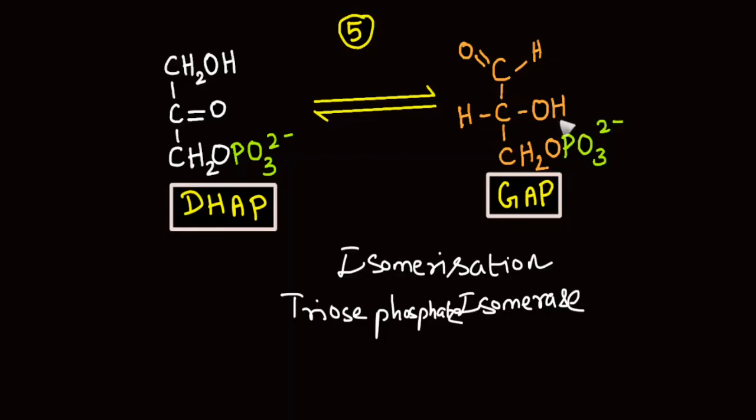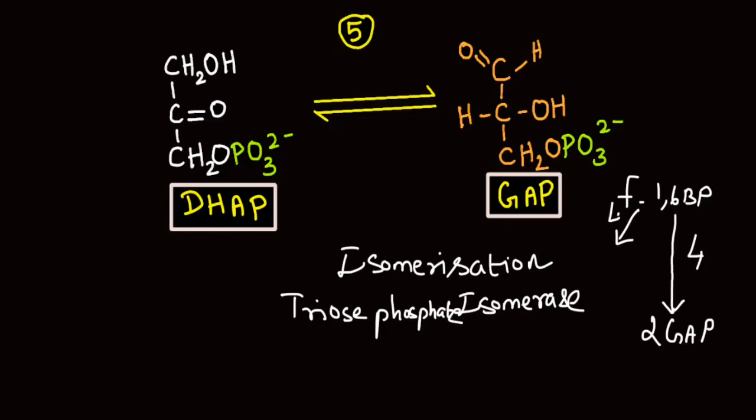At the end of the fifth step, from one molecule of fructose 1,6-bisphosphate, two molecules of glyceraldehyde 3-phosphate have been formed. The first molecule is directly formed from fructose 1,6-bisphosphate at the end of step 4, and the second GAP is formed from the combination of step 4 as well as step 5.